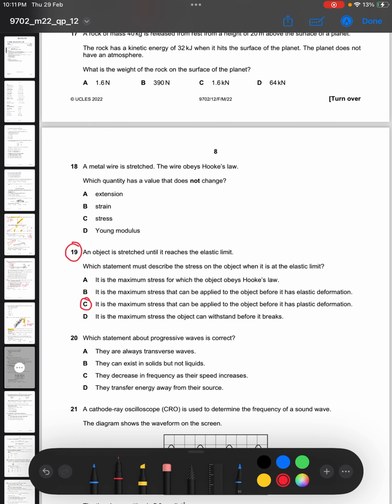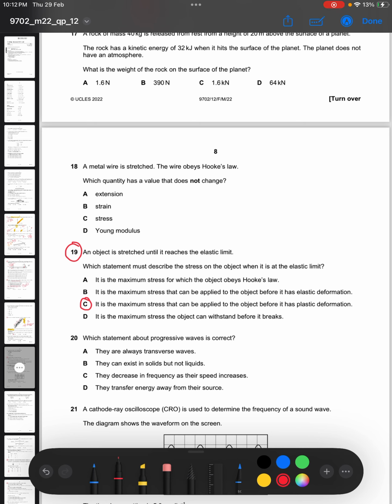So when it says before it has elastic deformation, it is wrong, because elastic deformation ends at the elastic limit. From when the force was 0 to when we reach the elastic limit, that's where we have elastic deformation. Plastic deformation then commences after that. So B is wrong. Then C says it is the maximum stress that can be applied to the object before it has plastic deformation. Now that is correct.